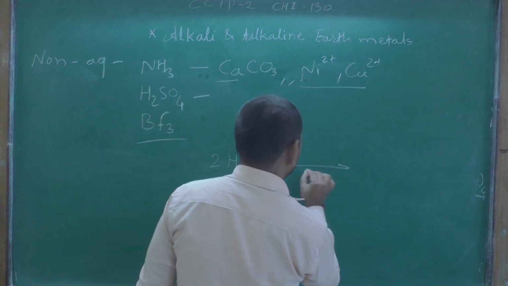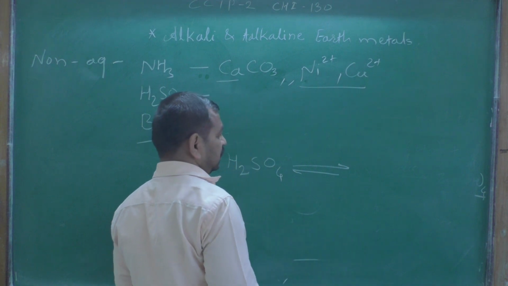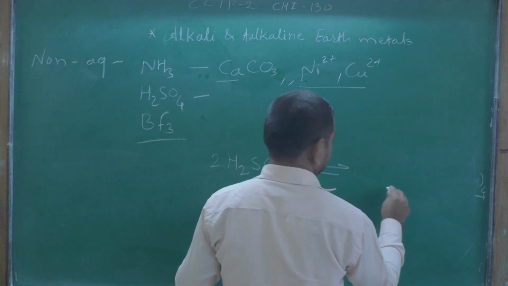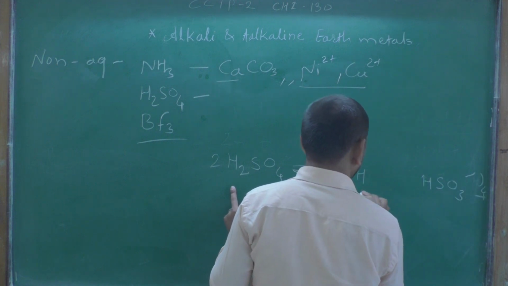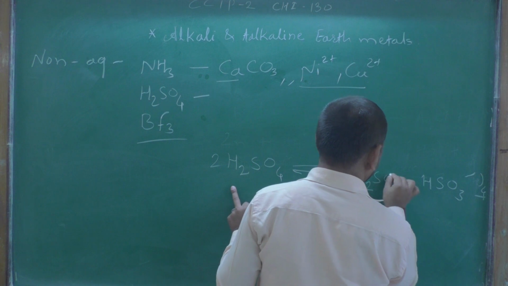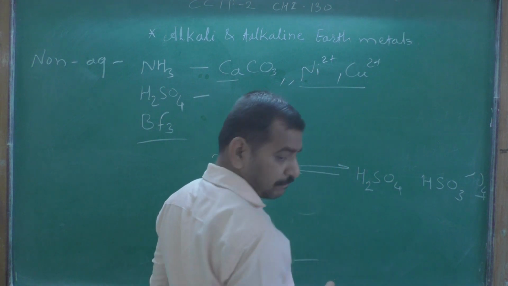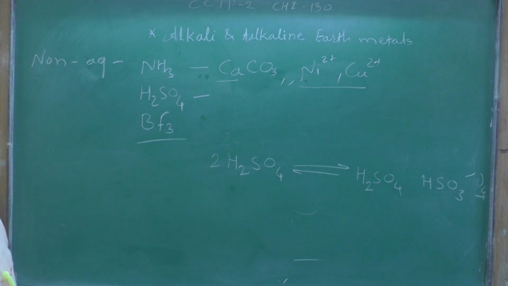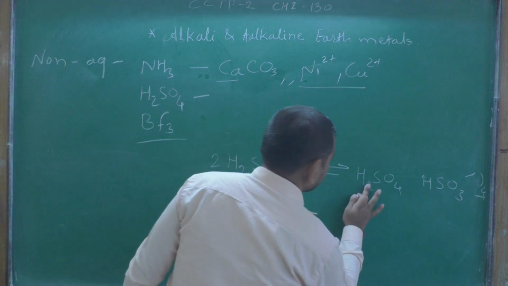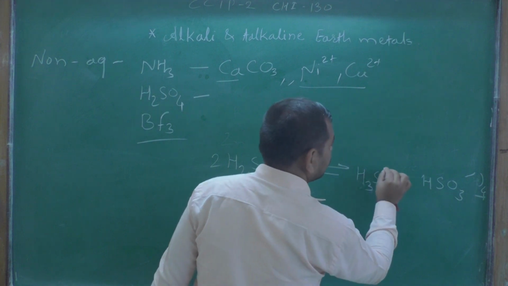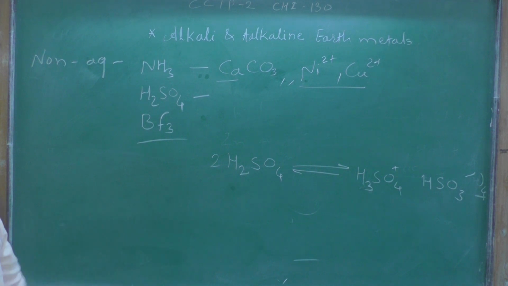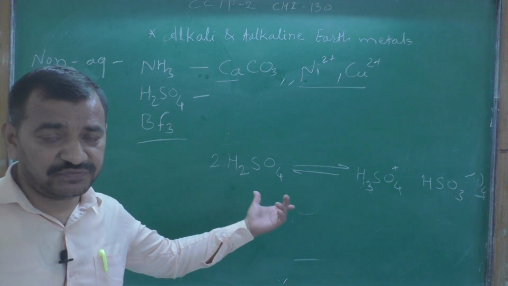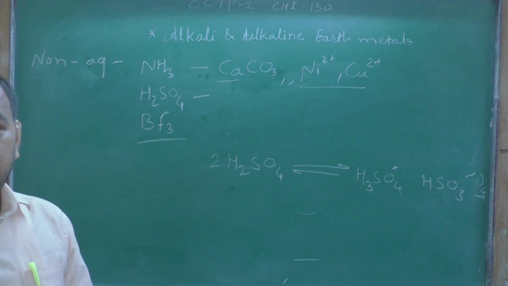Autoionization takes place: first protonation and then ionization. So this is the autoionization that takes place in sulfuric acid as a non-aqueous solvent.